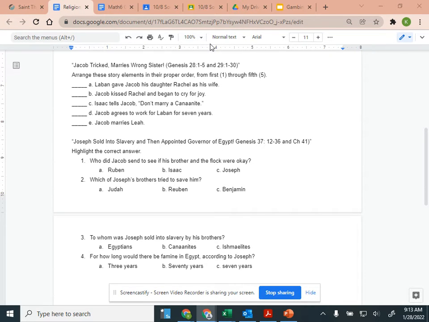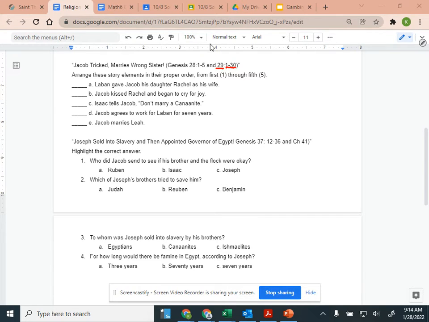Go to chapter 29. We're going to read verses 1 to 30. Now, I had somebody ask me earlier what those numbers mean. That first number before the colon is your chapter in the book. That's the big number. And then these small numbers are the verses.